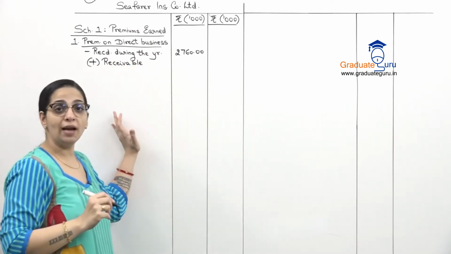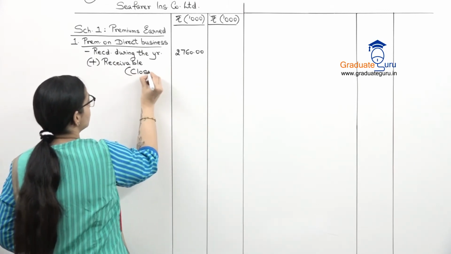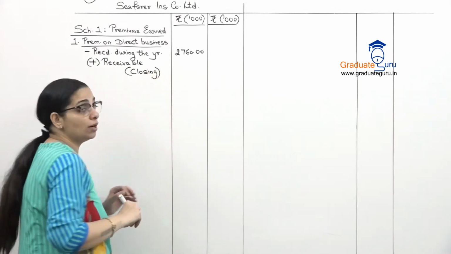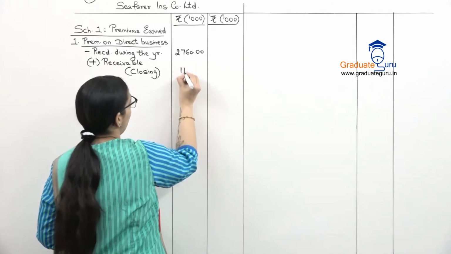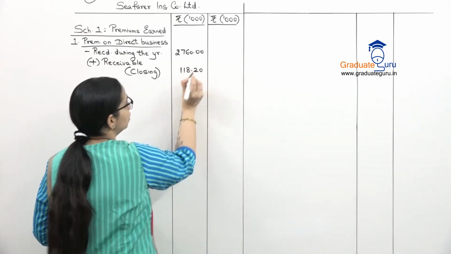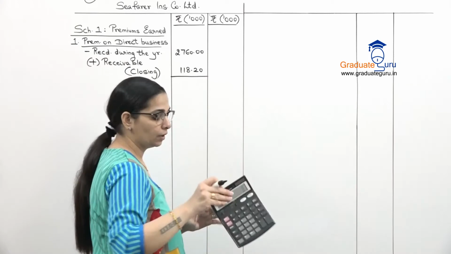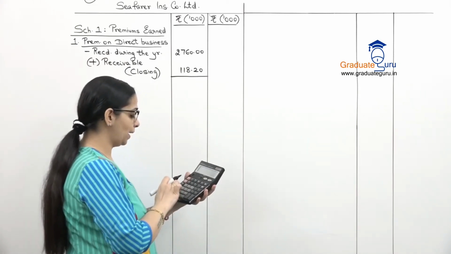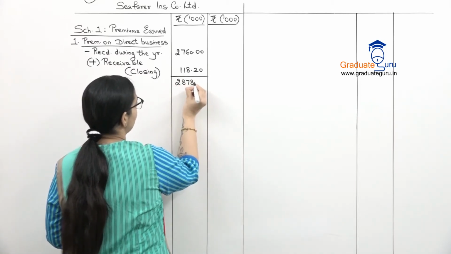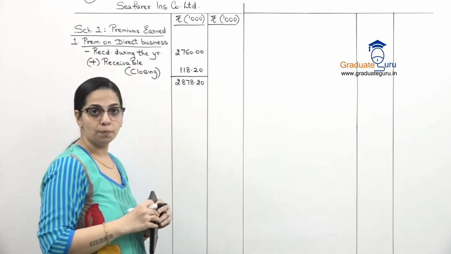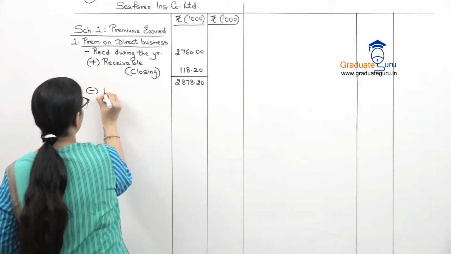But which one will you add? The closing receivable is what we will add. So our closing receivable amount for direct business, that is what we are going to add, which is, I will write it as 118.20. Let's take a subtotal of these two. So 2760 plus 118.2, we get 2878.20. Now we also have the opening balance given, so that has to be subtracted.